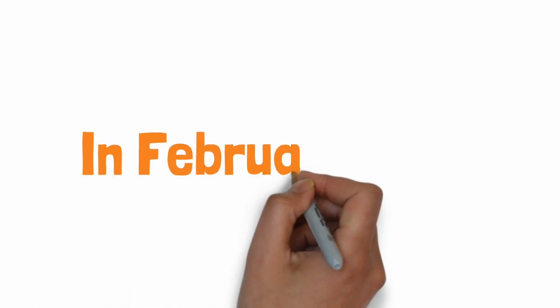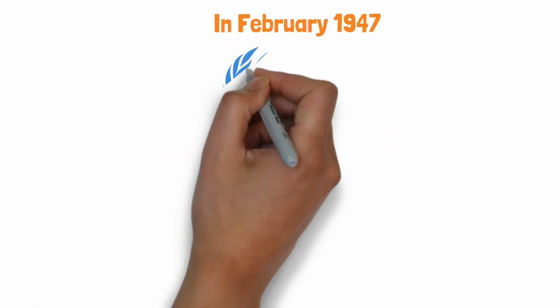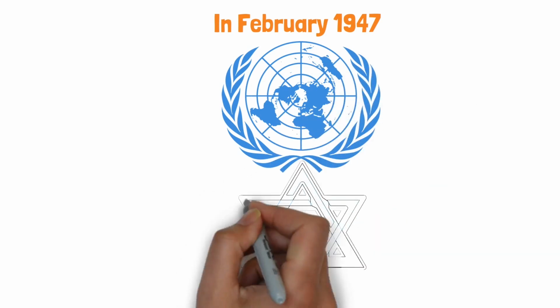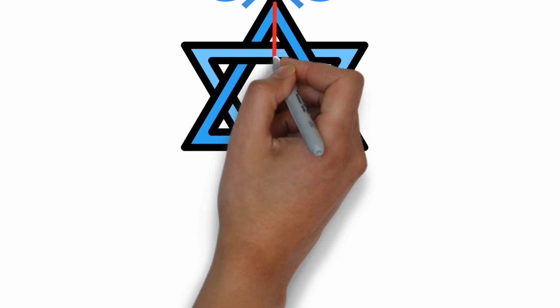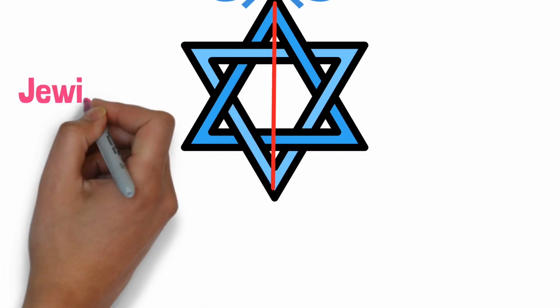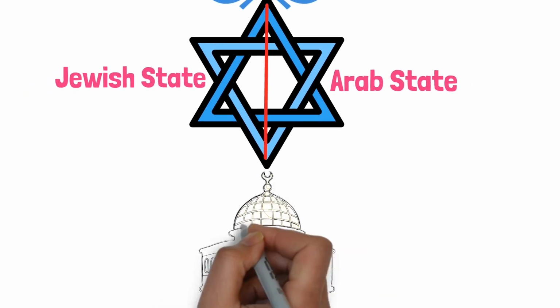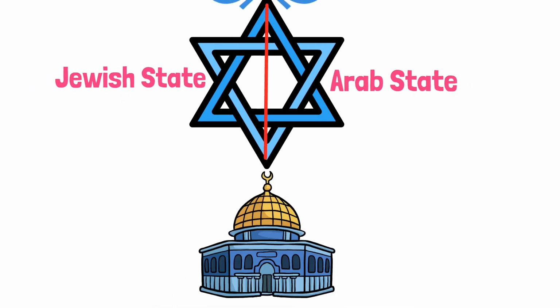In February 1947, the British suggested that the United Nations should oversee Palestine's future due to rising tensions. The UN later approved a plan to divide Palestine into two separate states, a Jewish state and an Arab state. Jerusalem, a city with great religious importance, was set to be under UN supervision. The Palestinian Arabs did not agree with this plan. They refused to accept the decision, and conflict between the groups continued.